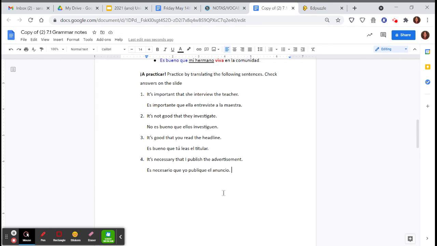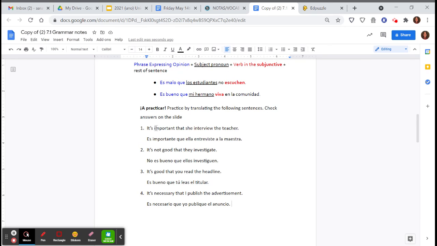So publicar is our verb. C changes to QU. So notice my sentence structure, like what we see in this example. You have your phrase expressing opinion, es importante que, no es bueno que, es bueno que. We have our subject pronoun. We have ella, ellos, tú, yo, and then your verb in the subjunctive. And then anything else, like here we see el anuncio, a la maestra, and so on.